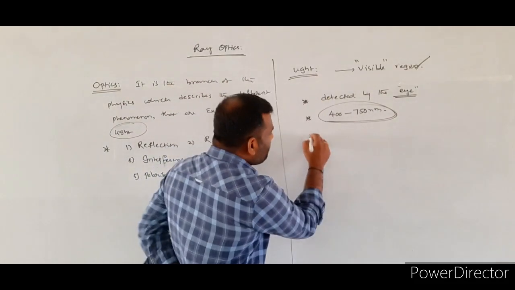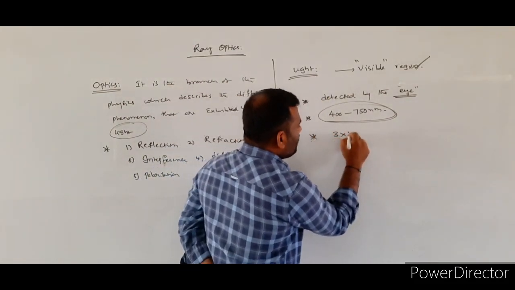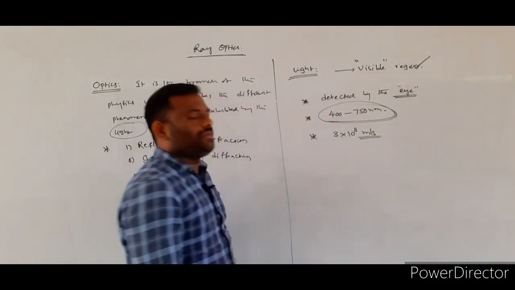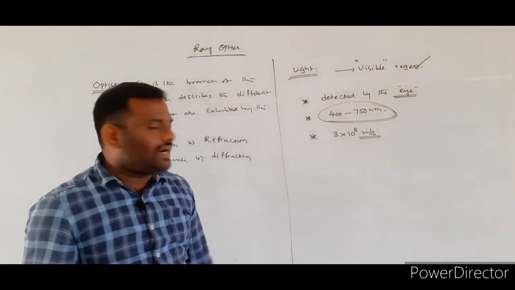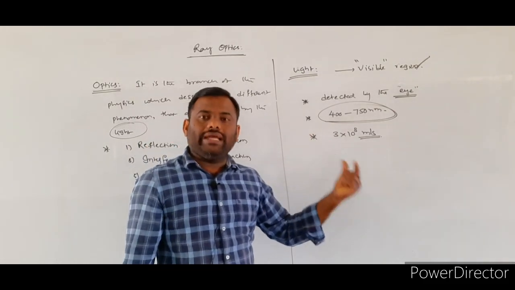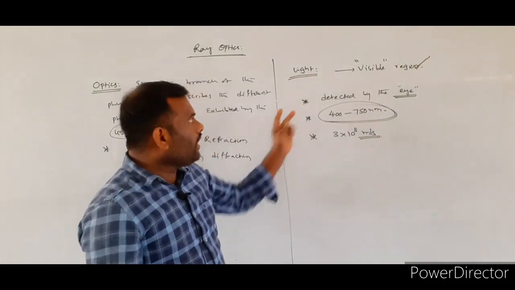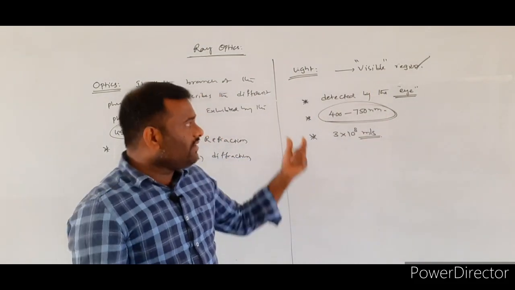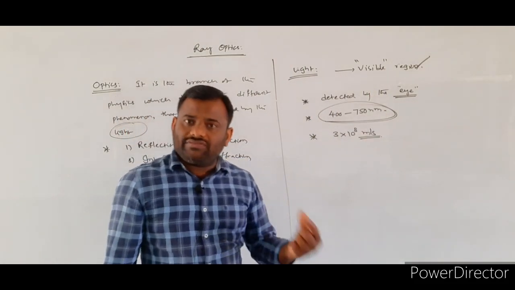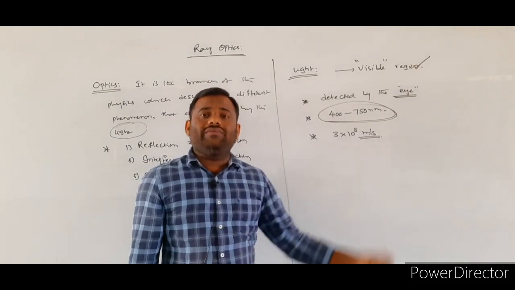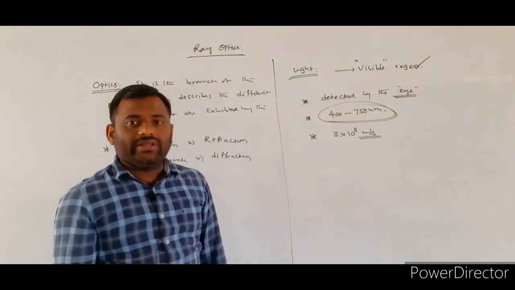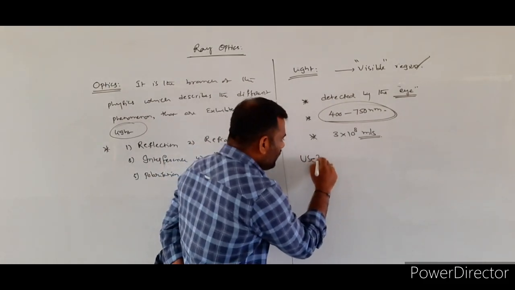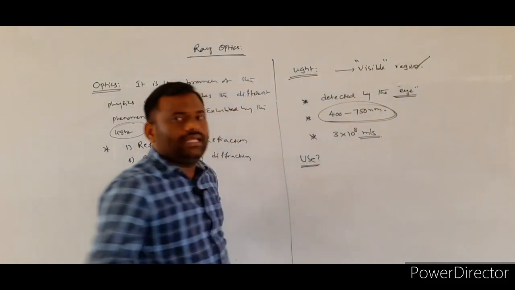Next, what is the speed of light? We know that the speed of light is equal to 3 into 10 power 8 meter per second. Okay, now we define that light is a part of the electromagnetic spectrum, its wavelength is 400 to 750 nanometers, and it is also traveling with the speed of 3 into 10 power 8 meter per second. So, what is the need or use of light?